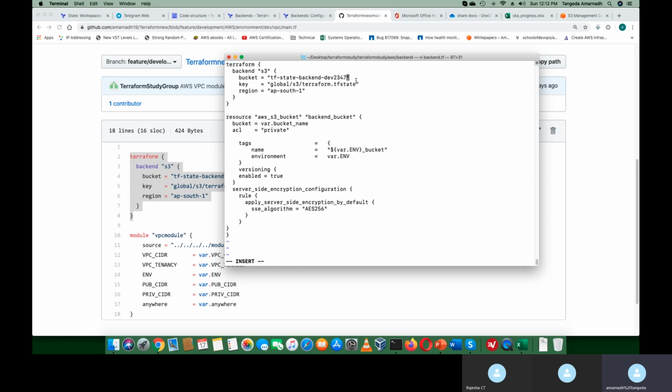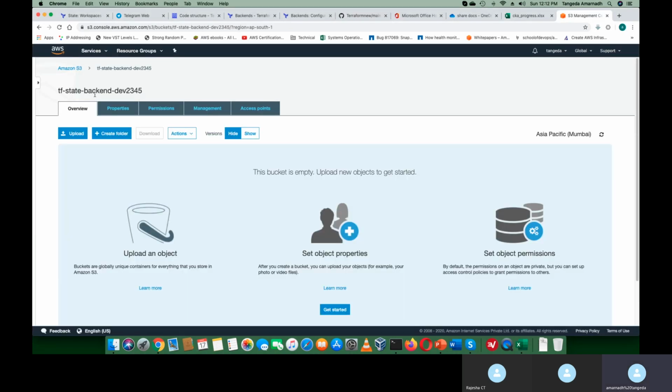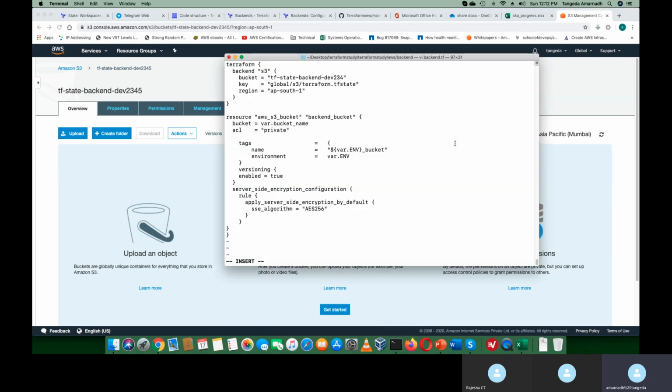We created it with this. The bucket name is 2345, so let's change accordingly. And this is a key, which is an object, so it's the key path. It is global under global. So under the bucket, there will be a directory with the object name global. Under global, there will be s3. Under that, the terraform.tfstate file will be stored. And the region is ap-south.